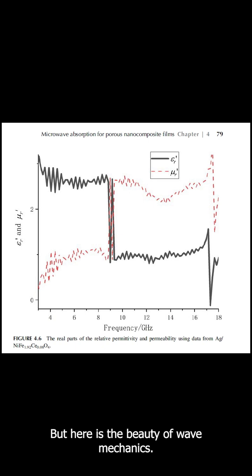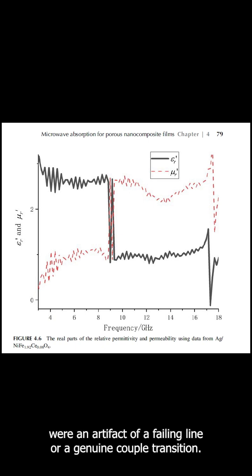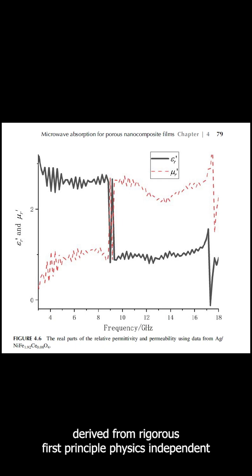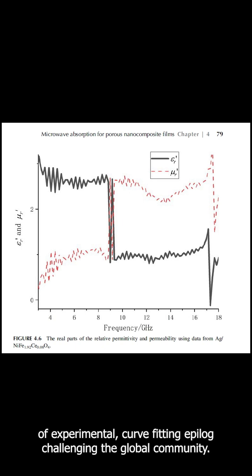But here is the beauty of wave mechanics: whether those jumps were an artifact of a failing line or a genuine coupled transition, the core logic of our wave superposition theory remains absolutely intact, derived from rigorous first principle physics, independent of experimental curve fitting.